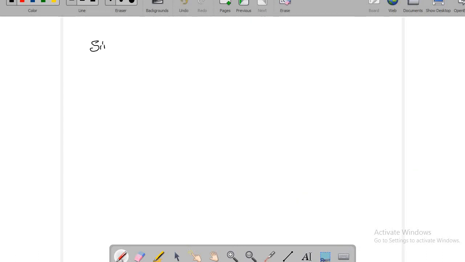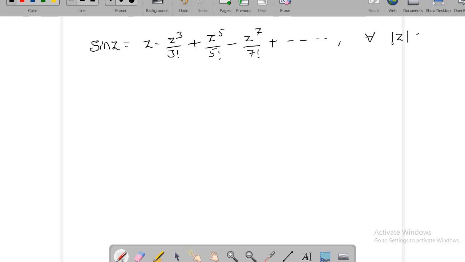So sin z equals z minus z cube by 3 factorial plus and so on. This expansion is valid for every mod z less than infinity. It means it is valid on the entire complex plane, that is, z belongs to C. Similarly, we know that cos z is an entire function because it is analytic everywhere. Therefore, this expansion converges to cos z for every z in the complex plane.